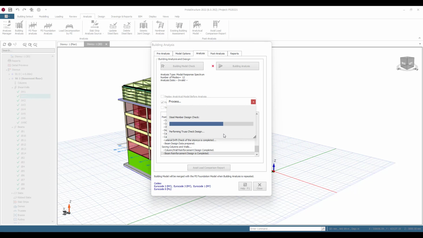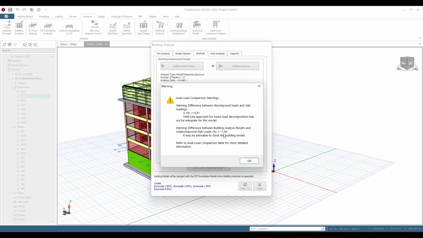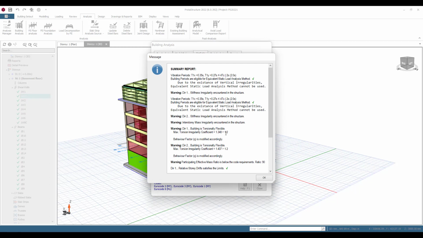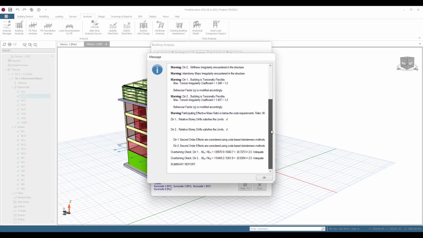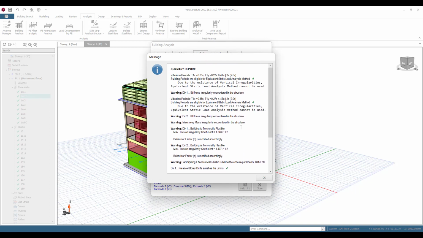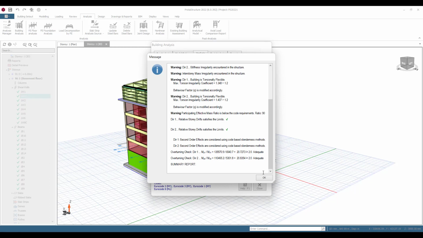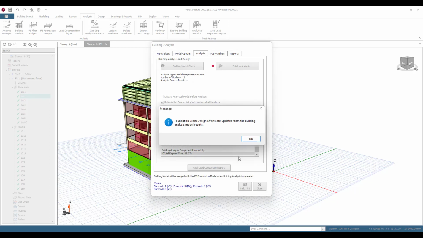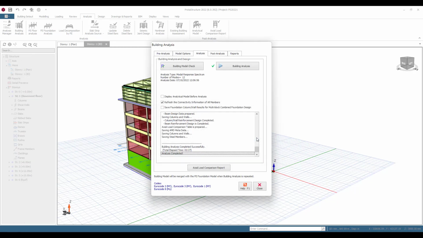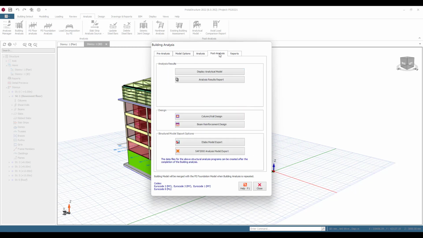Now post-analysis, we can review the model and check the status of the design. So this is done. You can see post-analysis there'll be a number of checks that will be highlighted to you. You can review these checks for things like irregularities and so on. It will highlight the nature of those structures, and you can go in and review those in detail. Now post-analysis, I may just want to come in and interrogate the model.